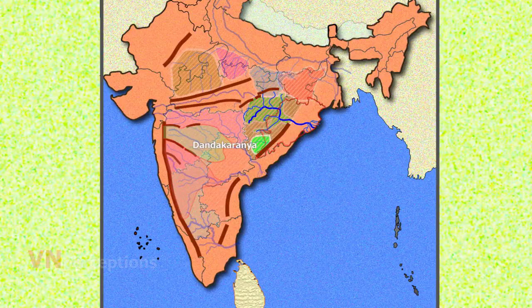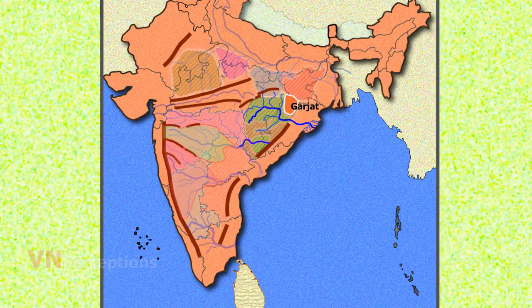The Dandakaranya region lies to the south of Chhattisgarh state and southwestern part of Odisha. The plateau is practically divided into two halves by the east-west flowing Indravati river. This region is known for its rich iron ore deposits.